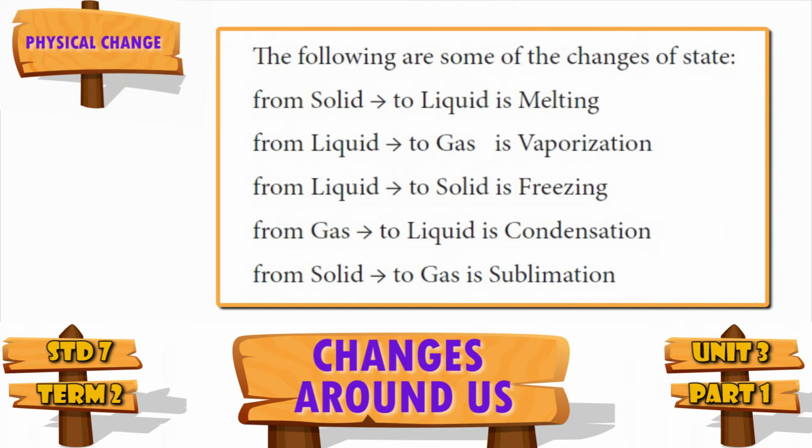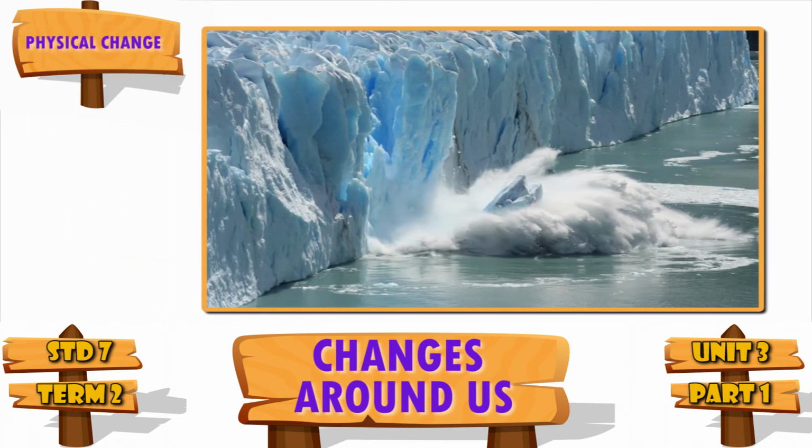Now we are going to learn about some changes of state. Do you know what melting is? When a solid comes to liquid, it is melting. When gas is formed from the liquid, that is vaporization. When a liquid becomes solid, it is freezing. When a gas becomes liquid, it is condensation. A solid undergoes sublimation, that is, a solid becomes gaseous state without forming a liquid. So for this, one by one we will see.